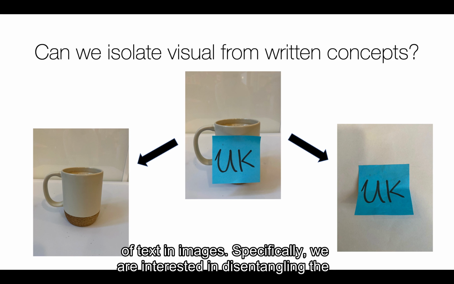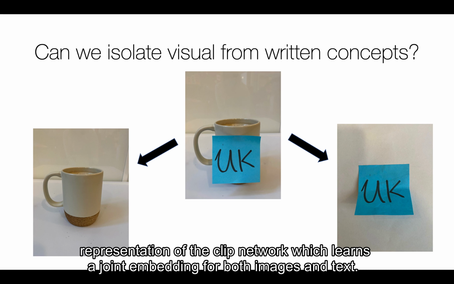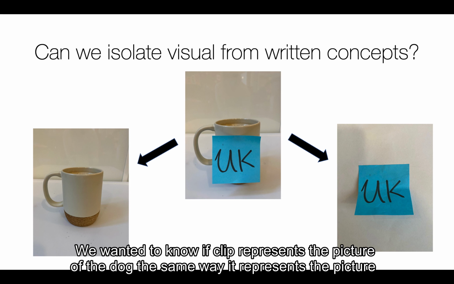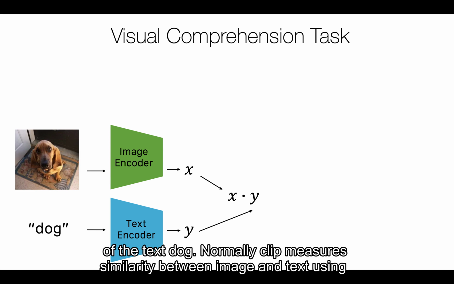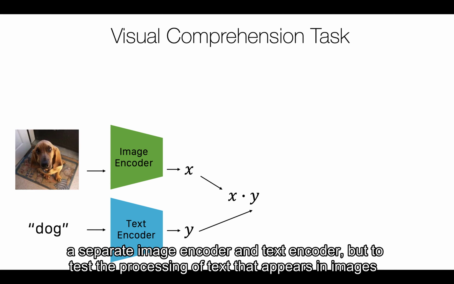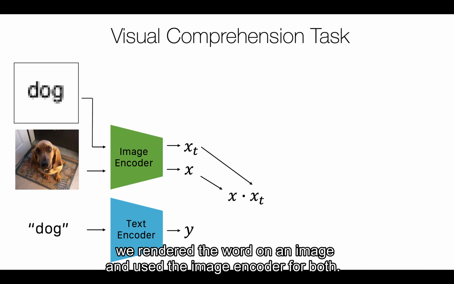Specifically, we are interested in disentangling the representation of the CLIP network, which learns a joint embedding for both images and text. We wanted to know if CLIP represents the picture of the dog the same way it represents the picture of the text dog. Normally, CLIP measures similarity between image and text using a separate image encoder and text encoder. But to test the processing of text that appears in images, we rendered the word on an image and used the image encoder for both.